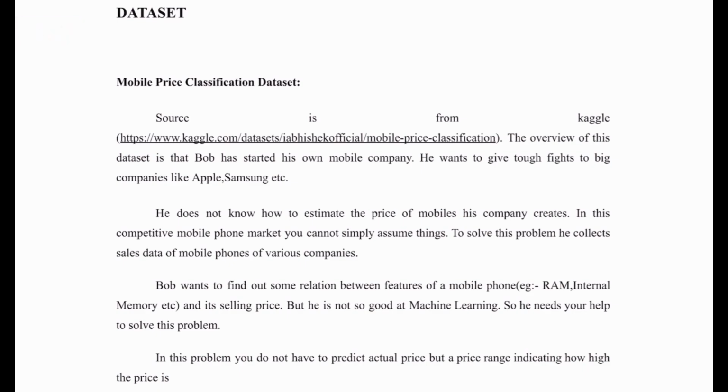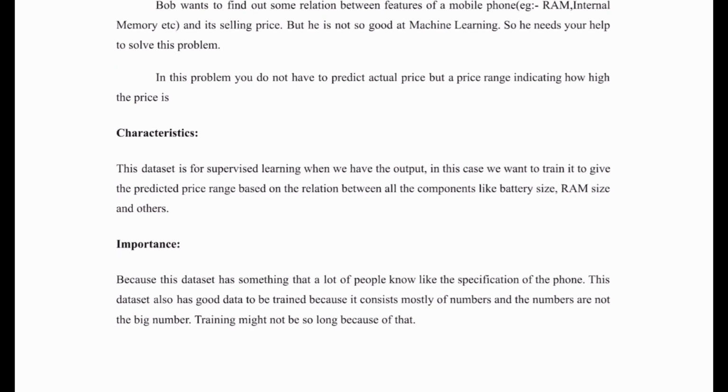It's not just about predicting the price, it's about understanding the intricate relationships between these features and the selling price, enabling Bob's company to make informed decisions in a fiercely competitive market.